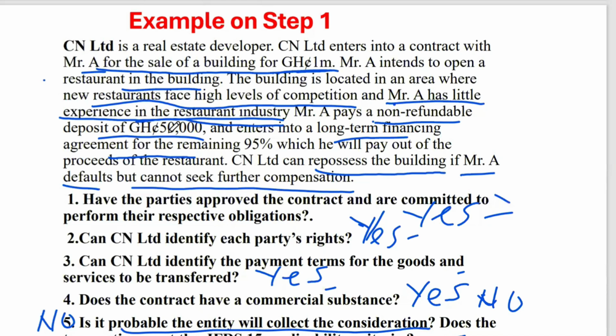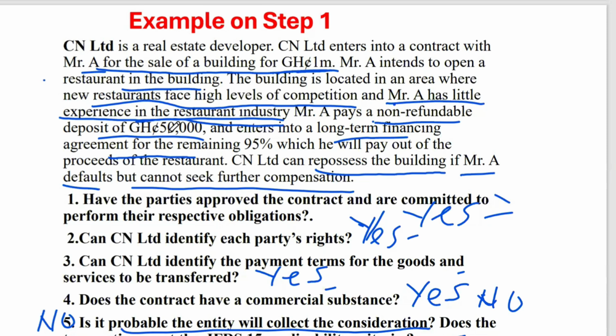And this amount will continue to be recognized as a liability until the applicability criteria are satisfied, or until either of the following occurs. Okay, at which time the amount should be recorded as what? Revenue. So the entity's performance obligation is complete and the contract has been terminated.